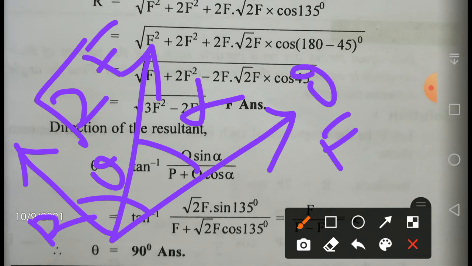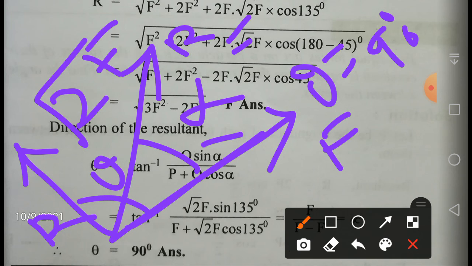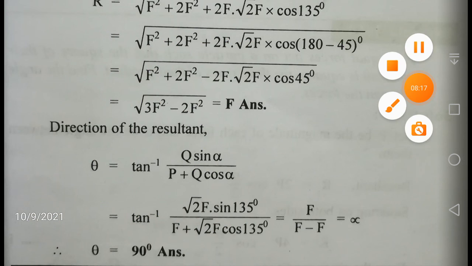So theta is equal to 90 degrees. The direction of the resultant is 90 degrees with the direction of f, and the resultant force is equal to f only, something like this. Let me draw the figure once again.